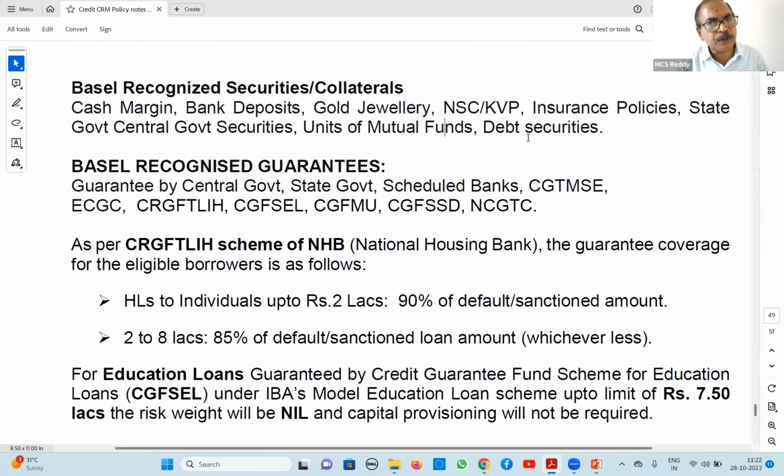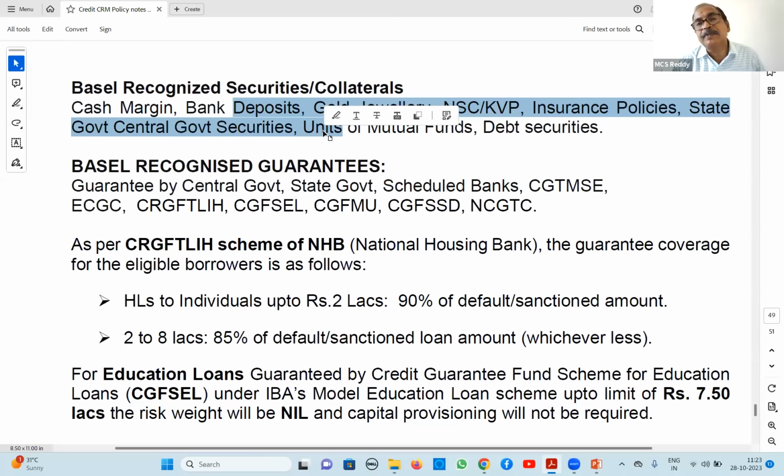So 2.5 lakhs means it is below 7.5 crore retail, regulatory retail, 75% risk weight. So 2.5 lakhs into 75%, it will come 1.75, something like that. On that, you maintain capital 11.5%, 9% previous capital plus CCB 2.5%. So 11.5% capital on 1.75 only you calculate, not on full amount of 5 lakhs because it is secured by LIC to some extent. This is what calculation for capital purpose. For that purpose only, these are all securities recognized by Basel.